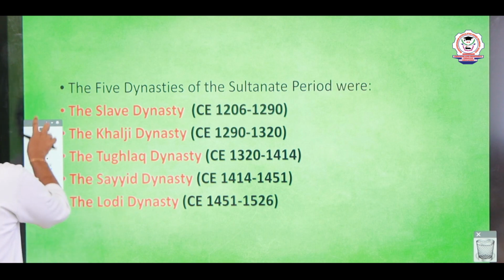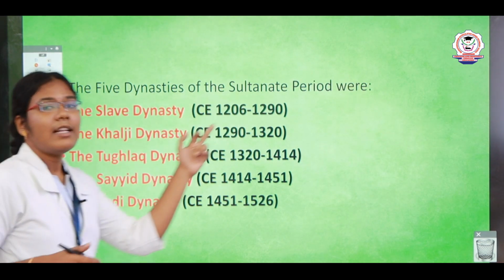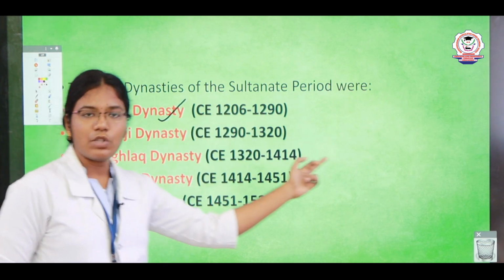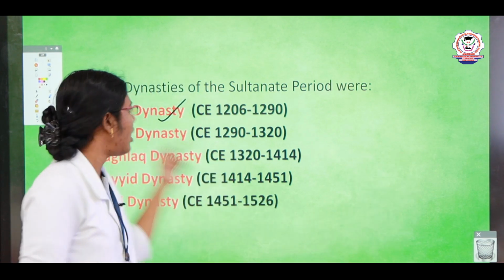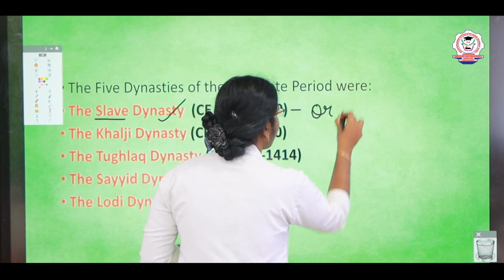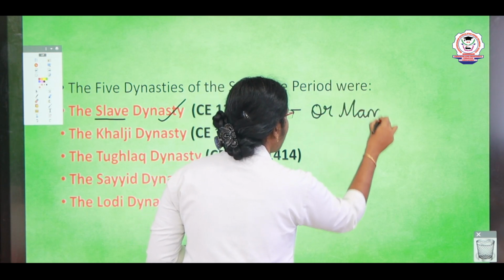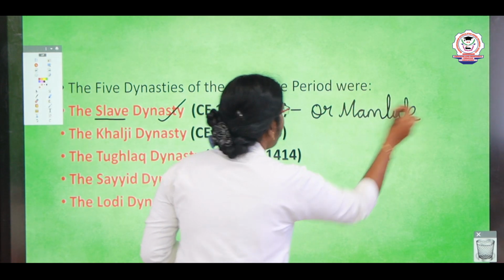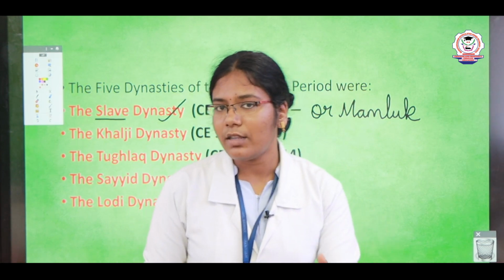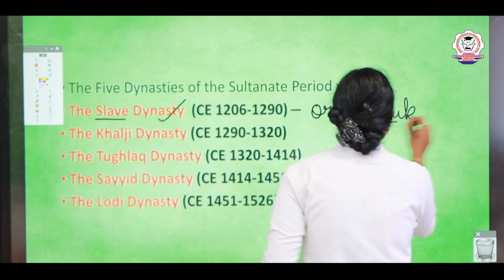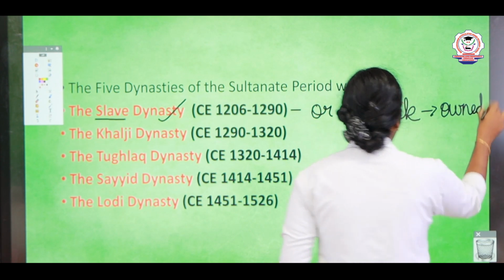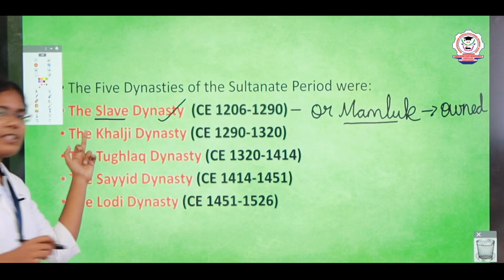The first one is the slave dynasty. The slave dynasty period is about 1206 to 1290. The slave dynasty is also called the Mamluk dynasty. It is a Persian word, children. Mamluk means owned, O-W-N-E-D. Do you know the meaning of slave?